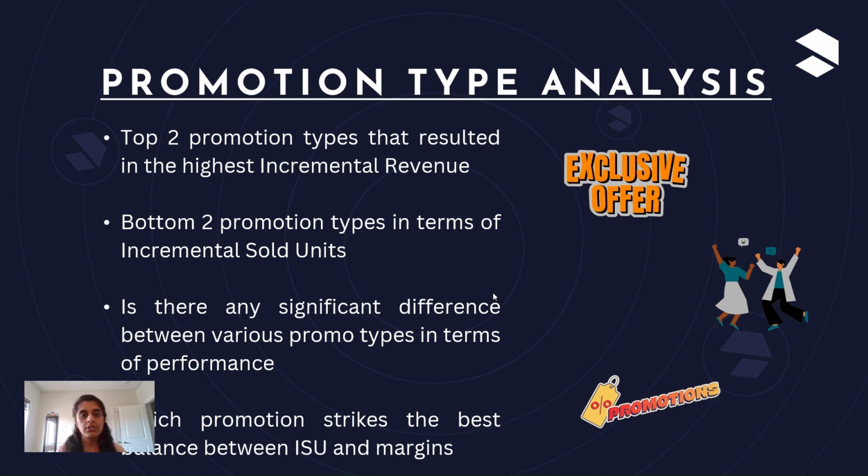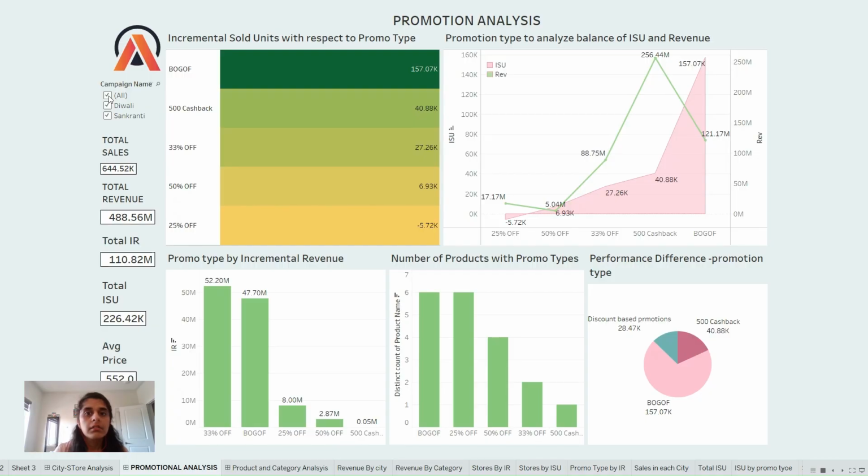So let's navigate to another Tableau report. The first graph shows how much quantity increase was there after the promotion came into effect, and filters can be applied here as well by campaign name, Diwali or Sankranti. And below that, the bar graph shows the promotion types by their respective incremental revenue they have contributed. The combination of line graph and area graph shows the analysis about which promotion type has maintained the balance by higher margins.